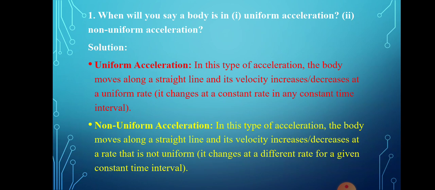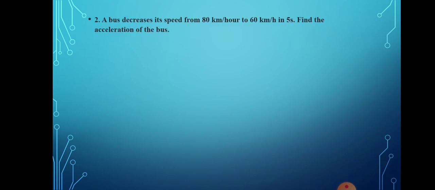So what about non-uniform acceleration? It is a little bit opposite. In this type of acceleration, the body moves along a straight line and its velocity increases or decreases at a rate that is not uniform. Whatever distance it is traveling, it does not have a proper unit time. So it is called non-uniform acceleration.